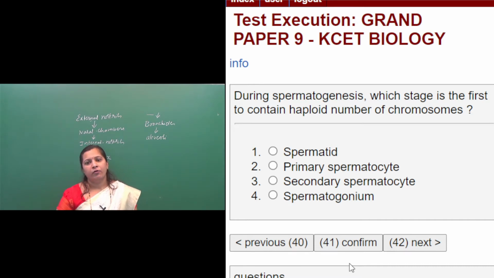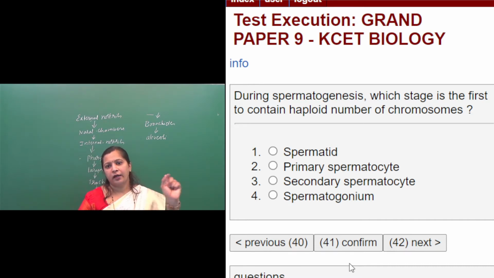Okay, so spermatogonial cells also undergo multiplication, but which type of cell division occurs? Mitosis cell division, right? So the spermatogonial cells undergo repeated mitotic cell division to produce a large number of spermatogonia.